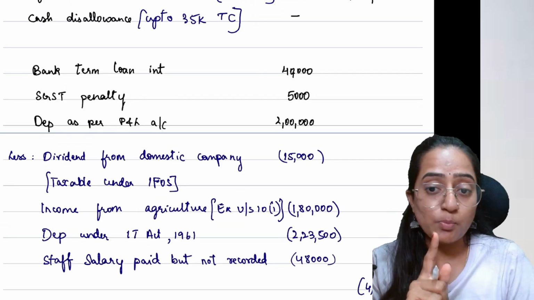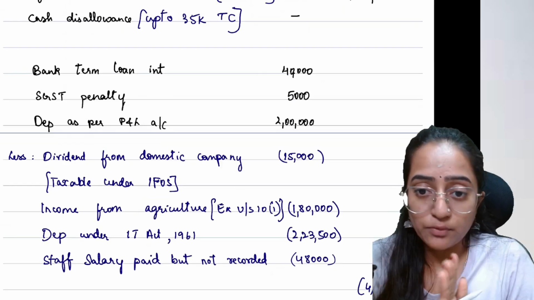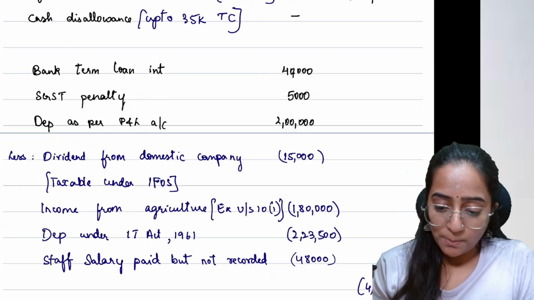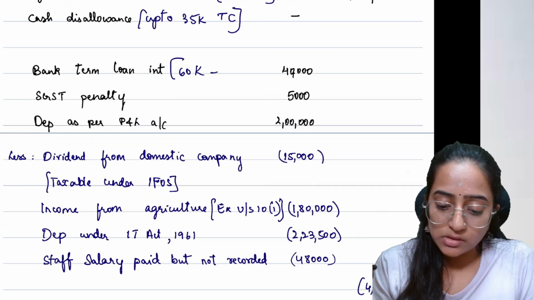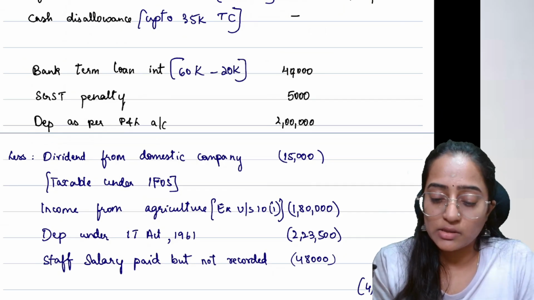Everyone, you have to write the corresponding working notes. Without working notes, you will not get full marks. Please be careful. Bank term loan, I told you. How did you get this? Out of 60,000, 20,000 is however allowed. The remaining 40,000 is what you would consider.